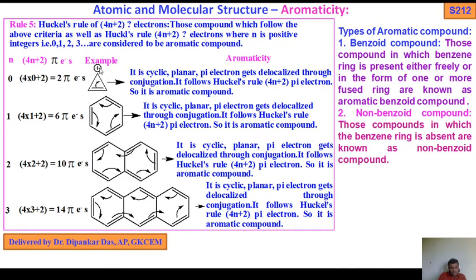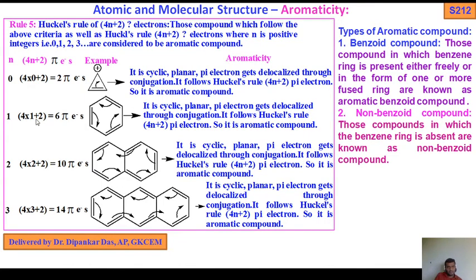There is conjugation; here a plus sign is generated. So it is cyclic, no problem. It is planar, sp2. Pi electrons get delocalized through conjugation. It follows Huckel's rule of 4n plus 2 pi electrons, we get a 2 pi electron system, so it is an aromatic compound.